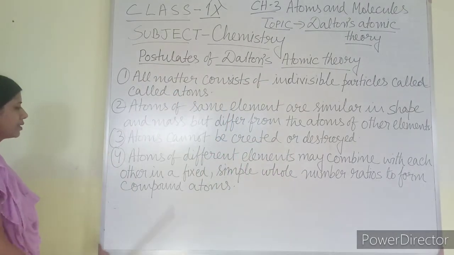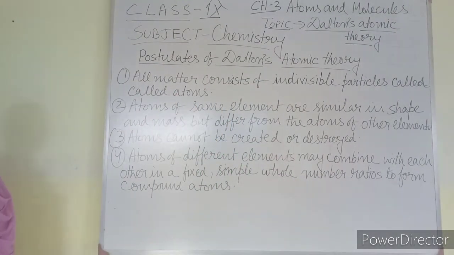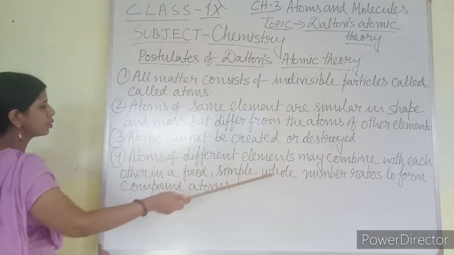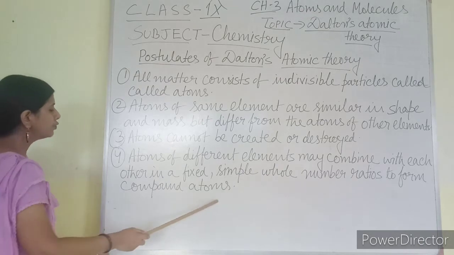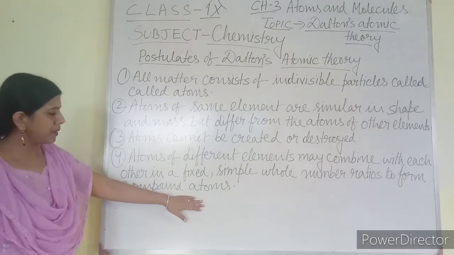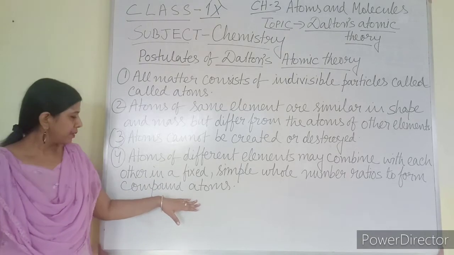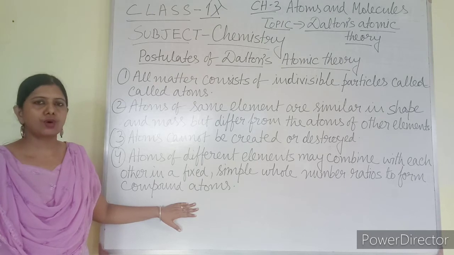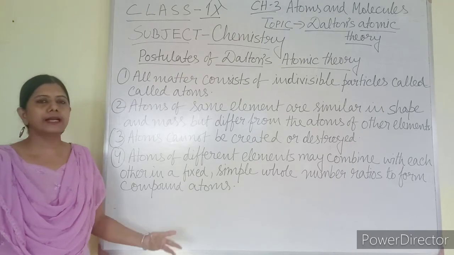Next is number 4. Atoms of different elements may combine with each other in a fixed simple whole number ratio to form the compound atoms. Actually, why is compound atoms written here? Previously the word molecule had not been invented.